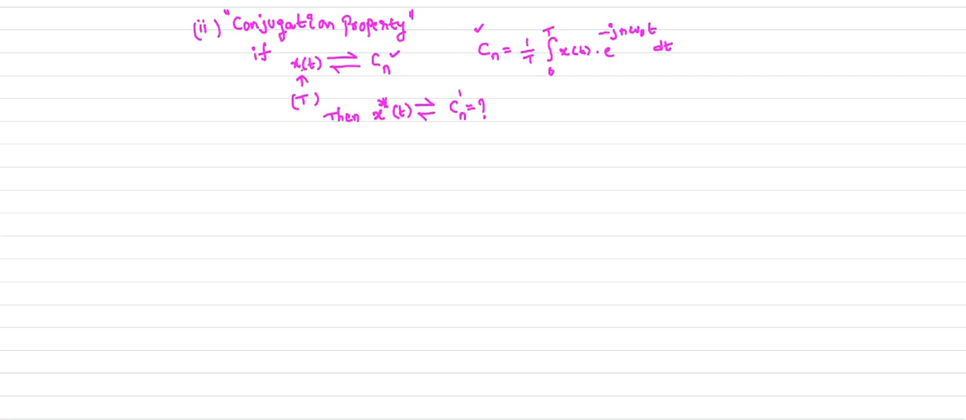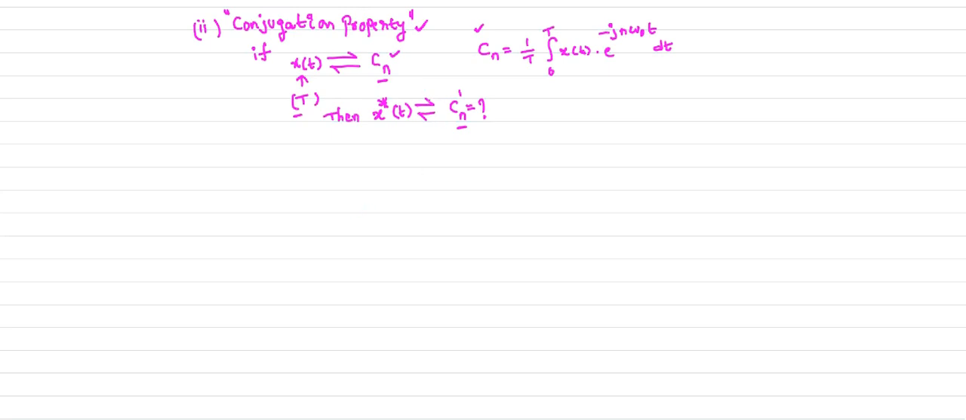So if x of t is a periodic signal with the time period T, and its complex exponential Fourier series coefficient is Cn, then the conjugation property states that the complex exponential Fourier series coefficient of the conjugate of the given signal x of t is Cn dash. Now what is your Cn dash? That is the property of the conjugation.